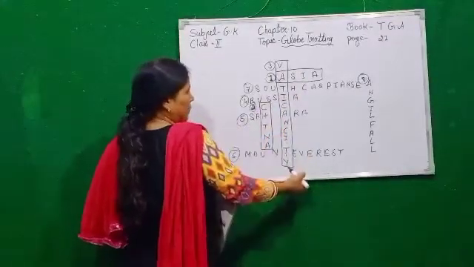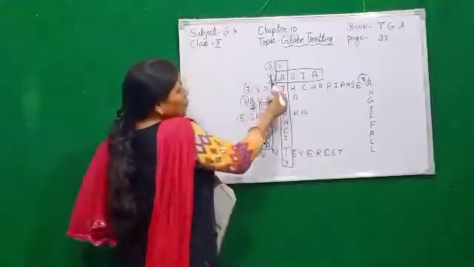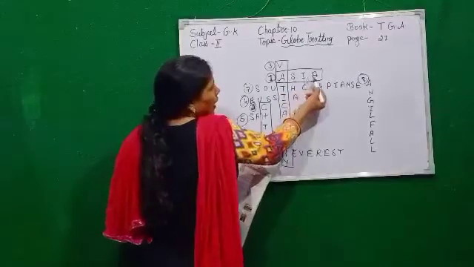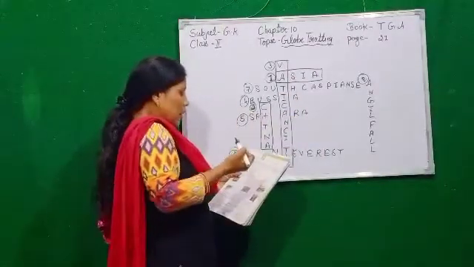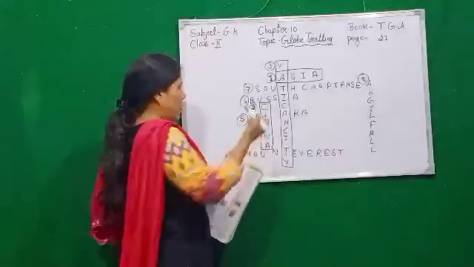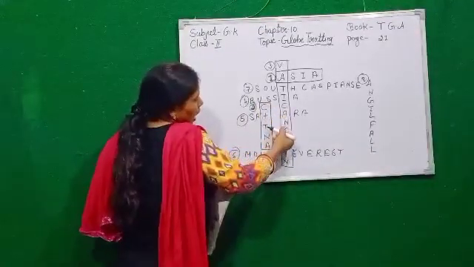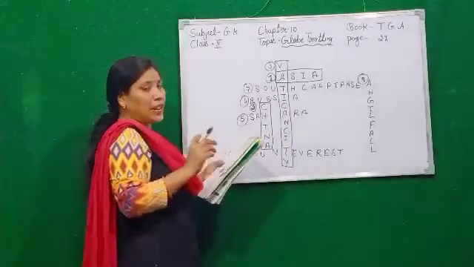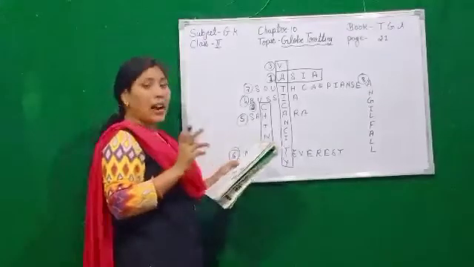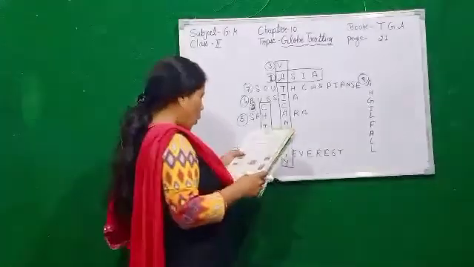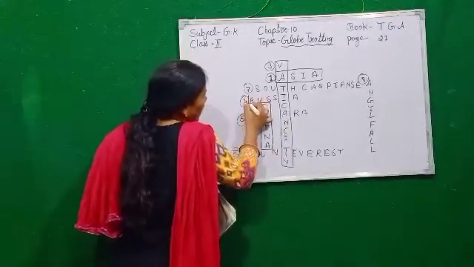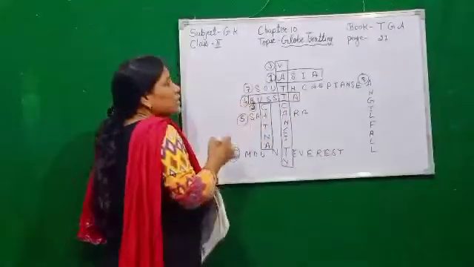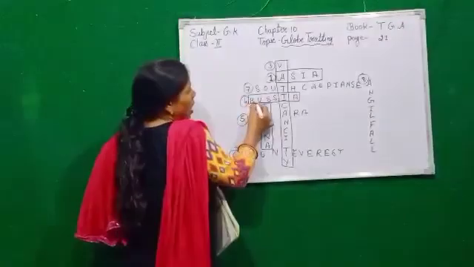Vatican City. First, I again repeat, the largest continent in the world is Asia. Second, the most populous country in the world is China. Fourth is, it is the largest country in the world. Which country is the largest country in the world, children? For the fourth number, we mark from here to here. It is Russia. The largest country in the world is Russia.